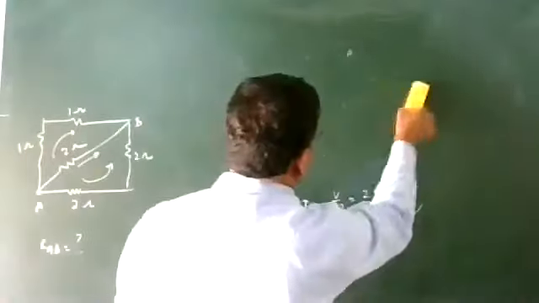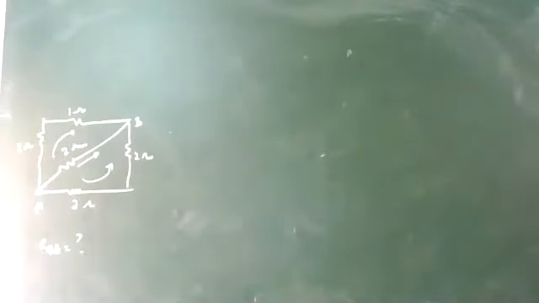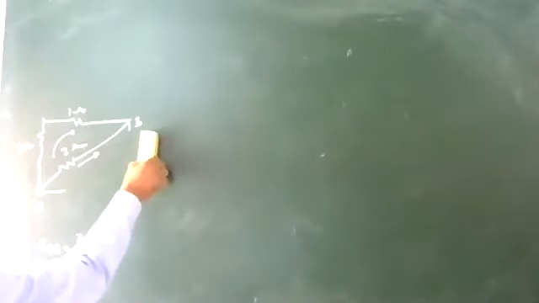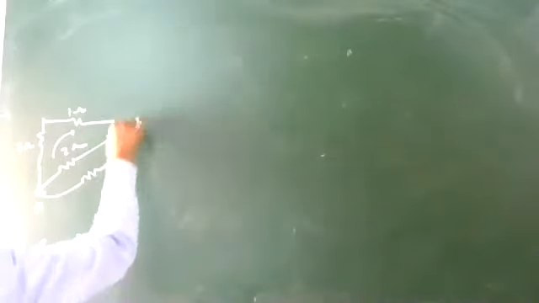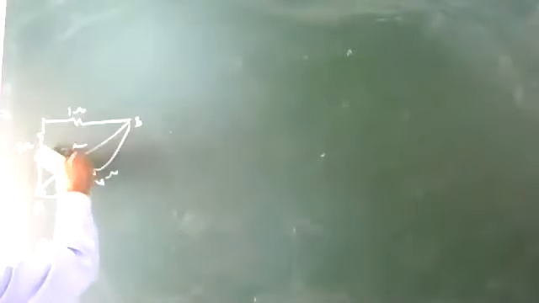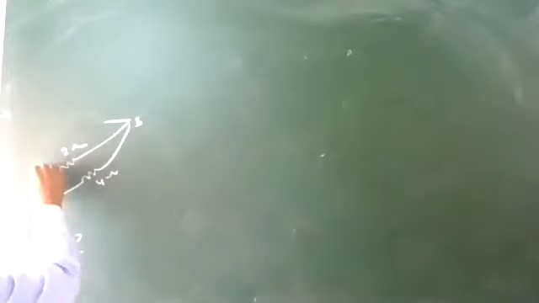Sir, R_AB equals 4 by 5 ohm. Who gave the answer? Varun. So 2 and 2 are in series, so that will be equal to 4. And next, 1 and 1 are also in series, that is 2.